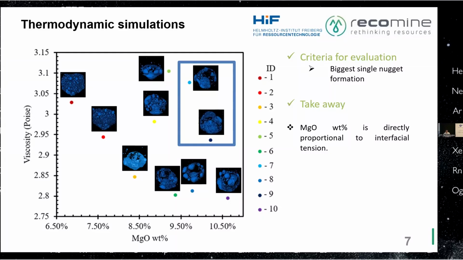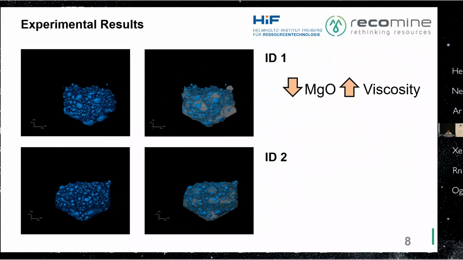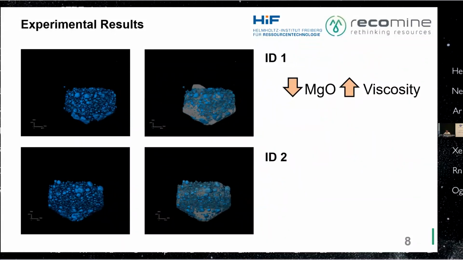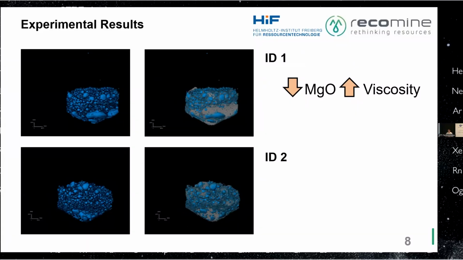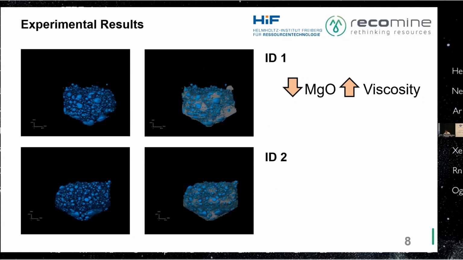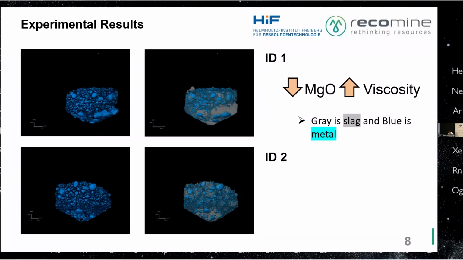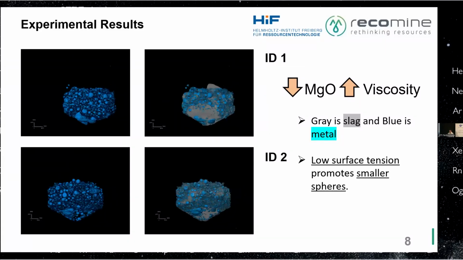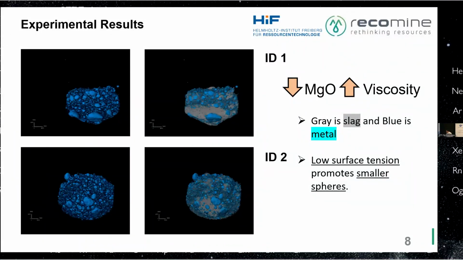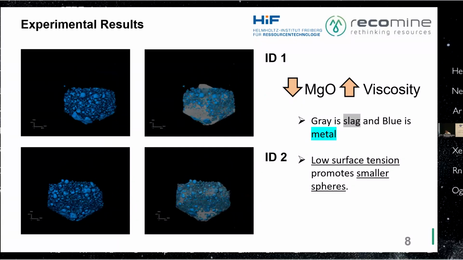Now, in the region where there is low surface tension or interfacial tension, we have observed that it's actually a bit dispersed. So these ID1 and ID2 are the region where the MgO is low and the viscosity is high. So the gray is the slag in this image, and the blue is the metal. Since it has low surface tension and low interfacial tension, the metal droplets are smaller and dispersed into the slag.